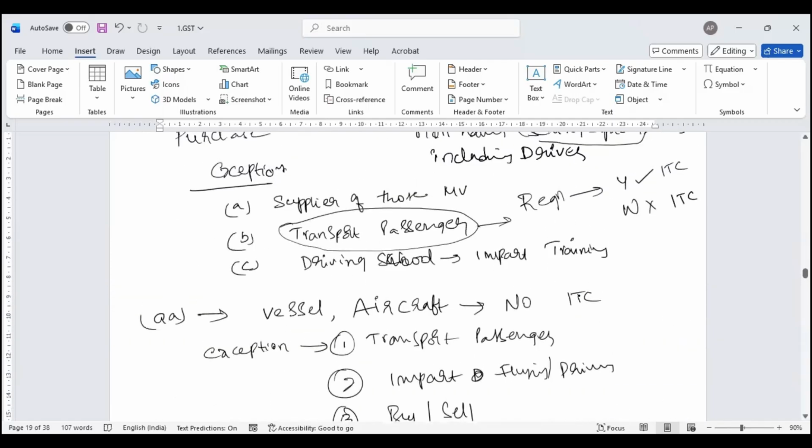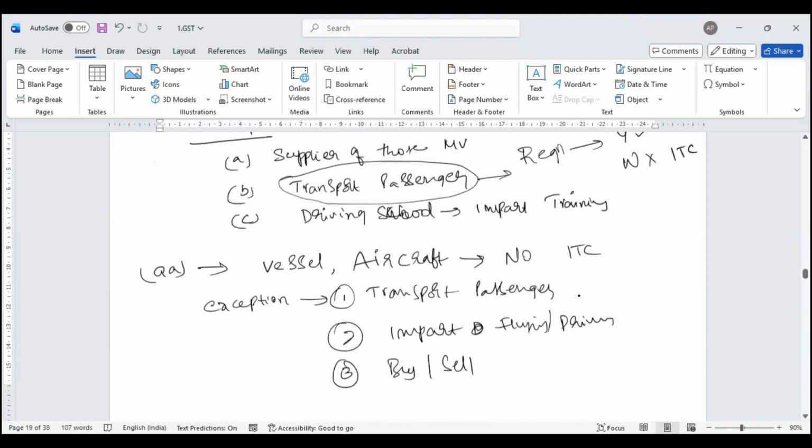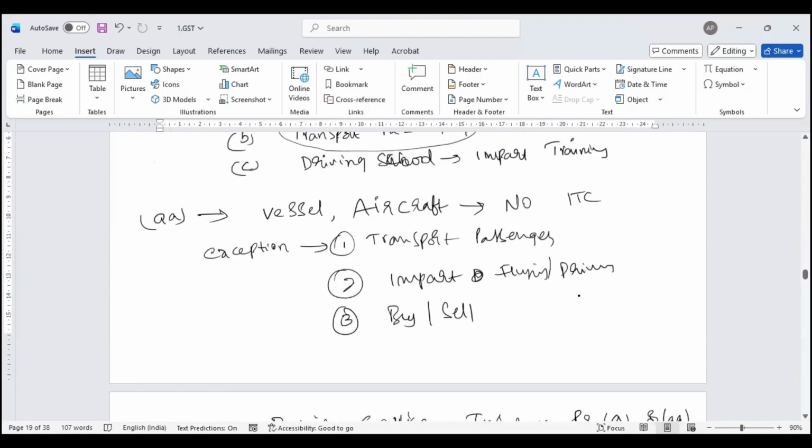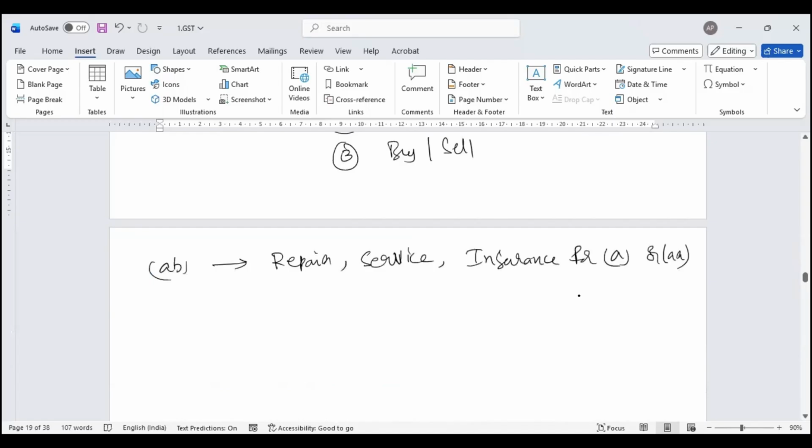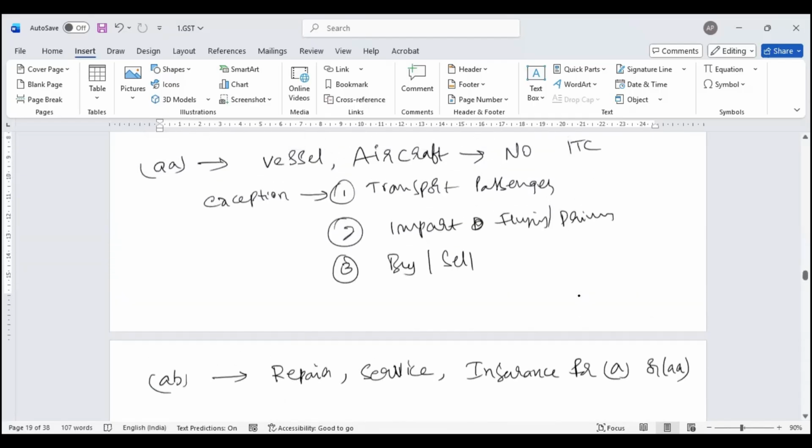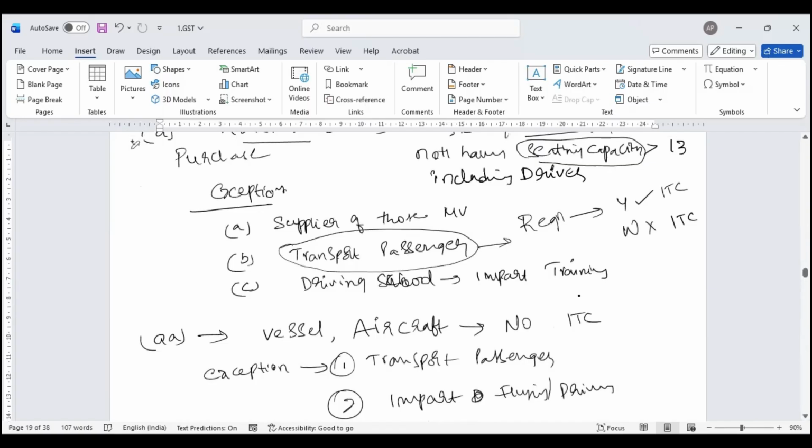So you said that for purchase of a motor vehicle, you're not eligible for ITC. Sir, I too have purchased a vehicle. I have regular maintenance, repair activity, insurance, etc. Even then, I cannot claim input tax credit. For motor vehicles, whatever the conditions, the repair and maintenance, even that I cannot claim input tax credit. If I am into the business, yes, then you can claim input tax credit. These are your conditions with respect to motor vehicle.